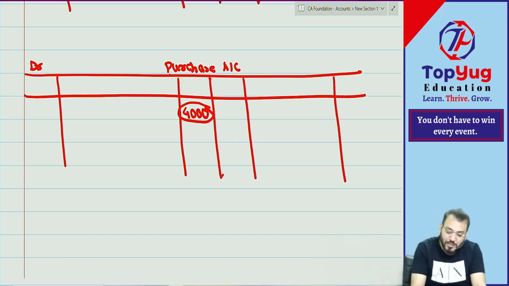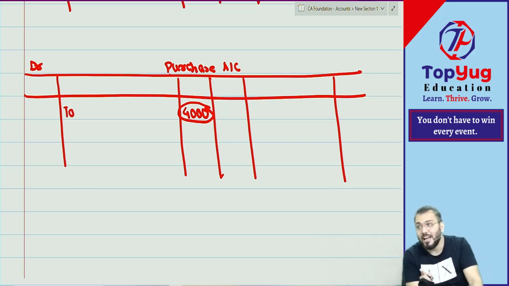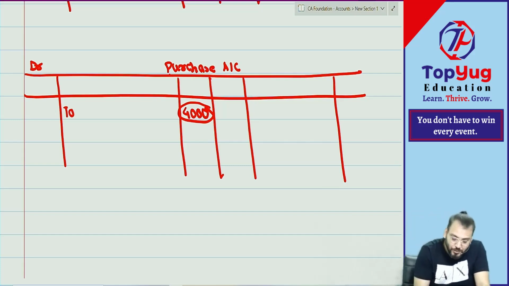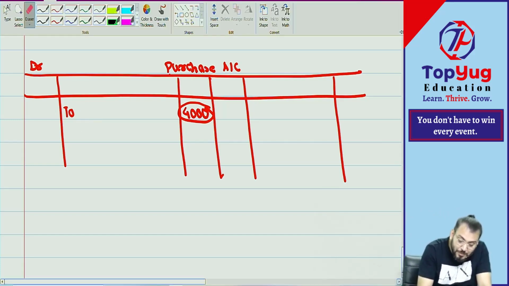So what we do, you debit 4,000 purchase account, but while writing you give a reference of the account which is credited. Understand what I am saying? You give a reference of the account which is credited. You write to what? To Anand. To Anand means you debited which account?